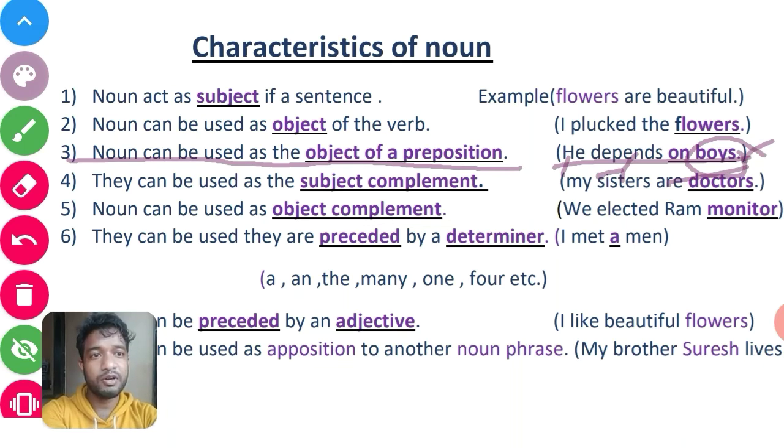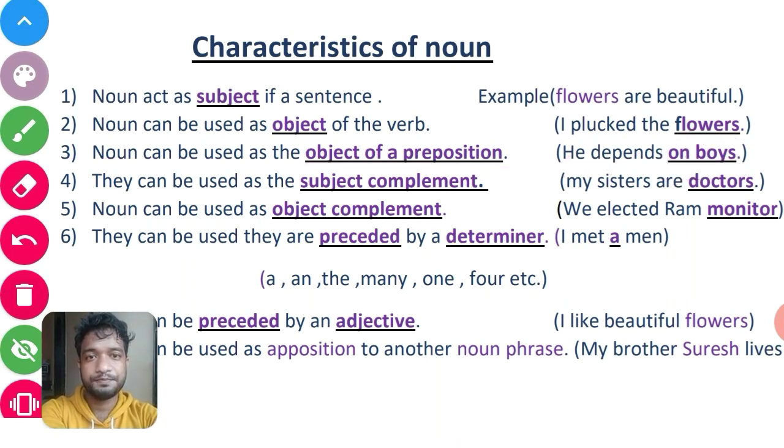It comes after the preposition on, so it is called a preposition object. It comes after a preposition.